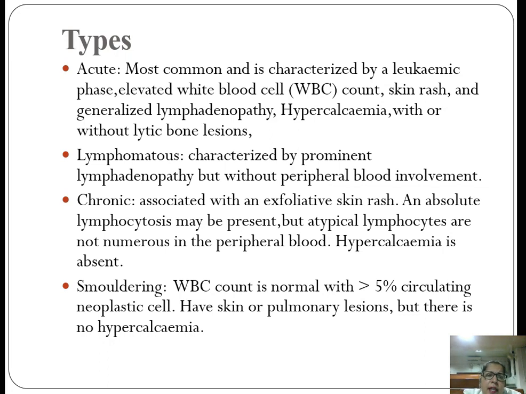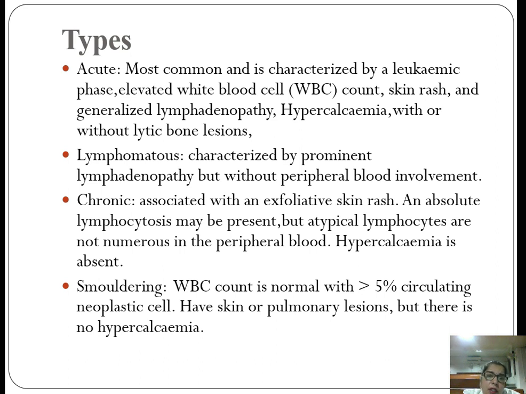There are various types. First is the acute, most common, and is characterized by a leukemic phase, elevated white blood cell count, skin rash, and generalized lymphadenopathy with hypercalcemia with or without lytic bony lesions. Then lymphomatous, characterized by prominent lymphadenopathy but without peripheral blood involvement.